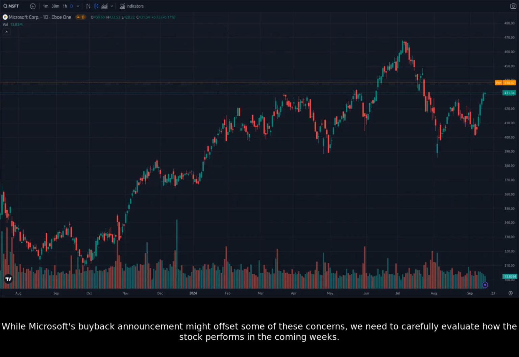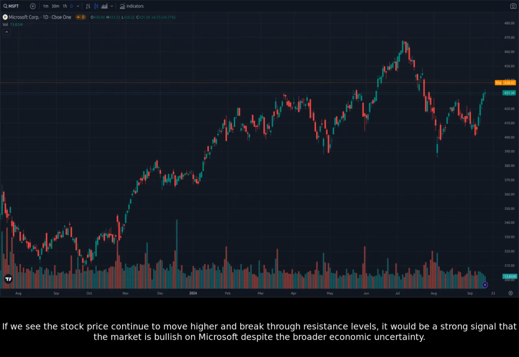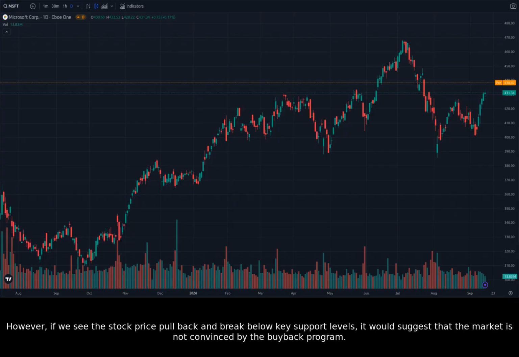While Microsoft's buyback announcement might offset some of these concerns, we need to carefully evaluate how the stock performs in the coming weeks. If we see the stock price continue to move higher and break through resistance levels, it would be a strong signal that the market is bullish on Microsoft despite the broader economic uncertainty. However, if we see the stock price pull back and break below key support levels, it would suggest that the market is not convinced by the buyback program.